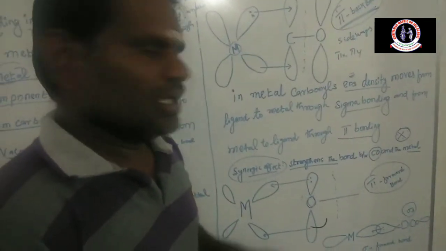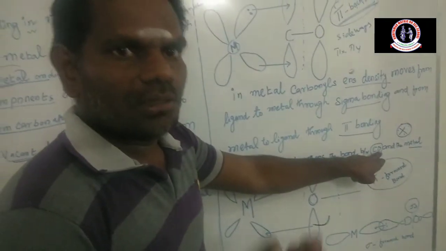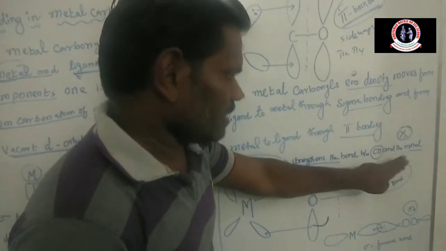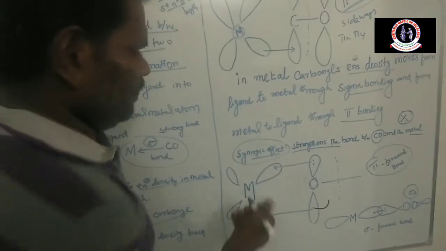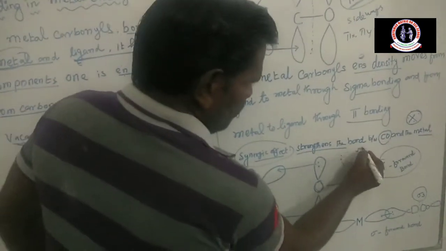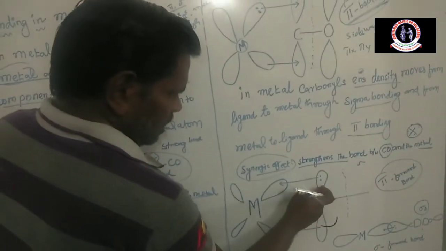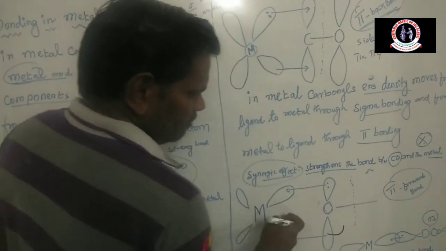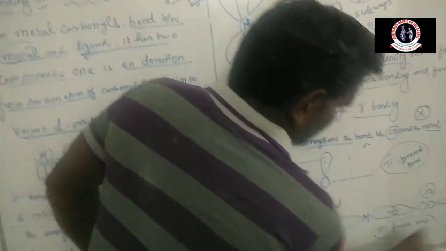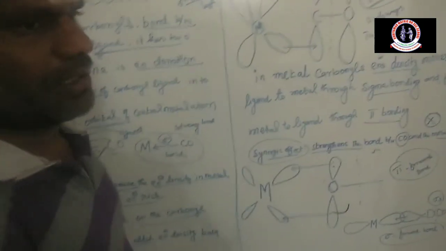The sigma bond is electron donation to the central metal atom through direct overlapping. That is a forward bond. Sigma is a forward bond.